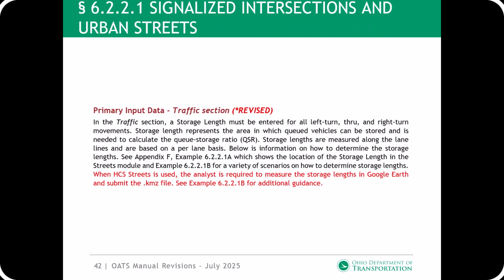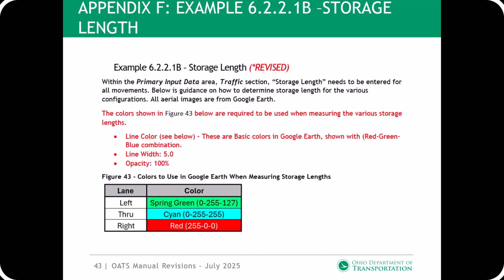Section 6.2.2.1, signalized intersections in urban streets. ODOT now requires the storage length for all movements to be measured and submitted in Google Earth when preparing analyses with HCS streets.